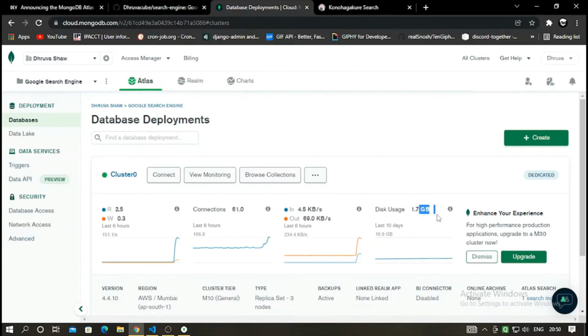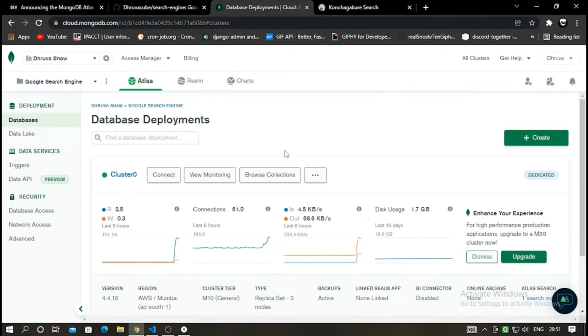There won't be any disk usage or connection, since I have been using this cluster for quite a period of time. So there you can see the disk usage is around 1.7 GB, connections are 61. So don't worry about that.